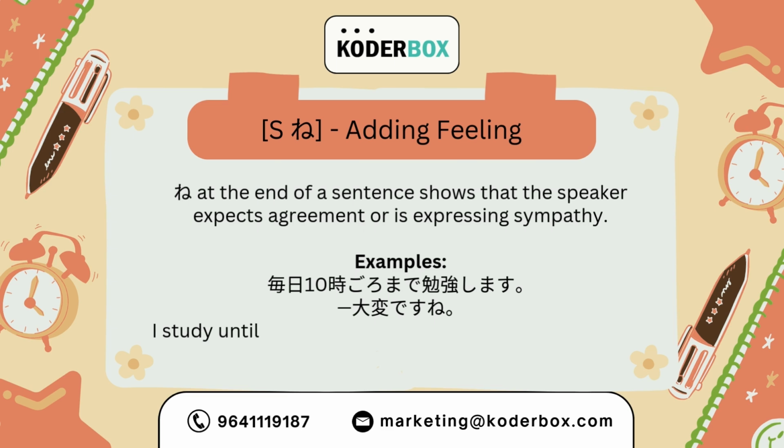Example, 毎日10時頃まで勉強します. I'll study until about 10 every day. 大変ですね. Isn't that tough? So here are our particles and patterns which are included in lesson 4.